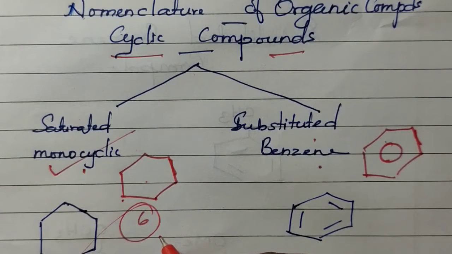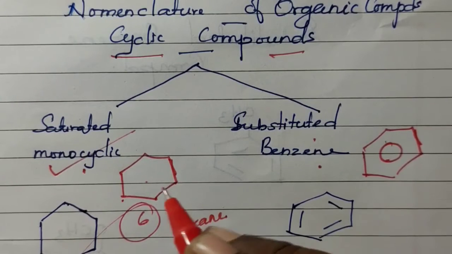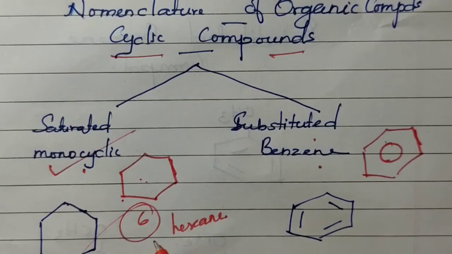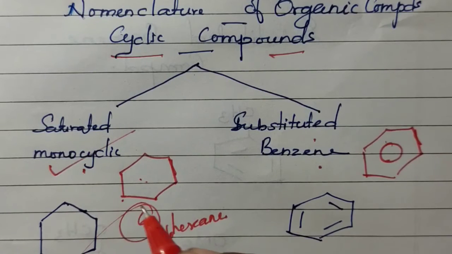So, in a carbon chain, if 6 carbon atoms are present, normally we call the name hexane. Since it is cyclic, it is called cyclohexane.